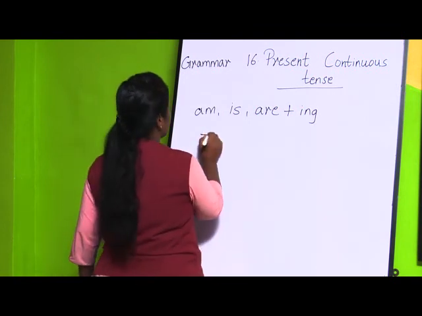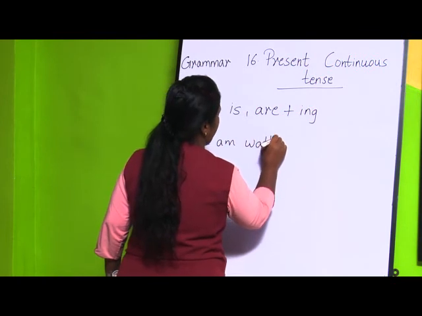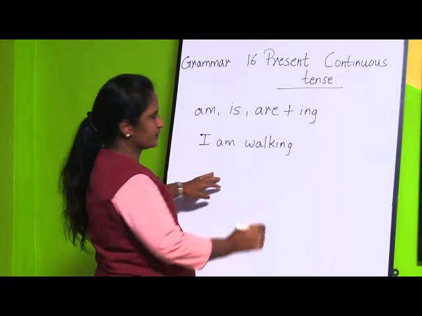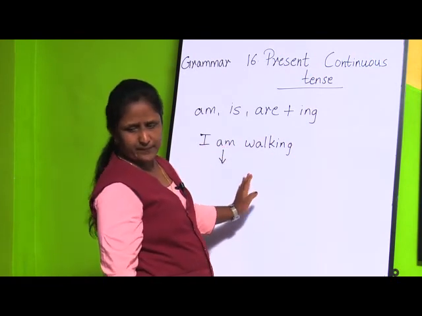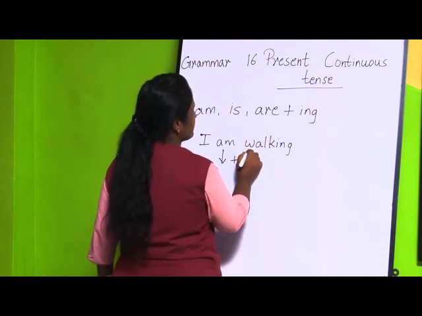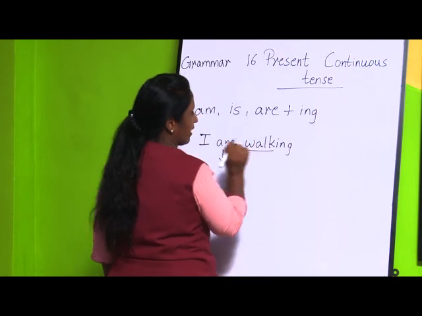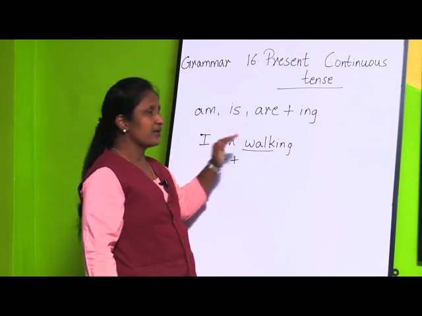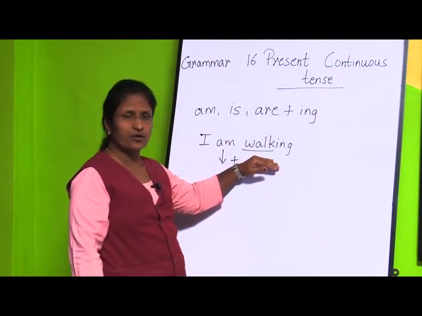For example, I am walking. Here, this is am, and what have I done? I have added ing to the other verb. Am is the being form of the verb, and here the other verb is walk.